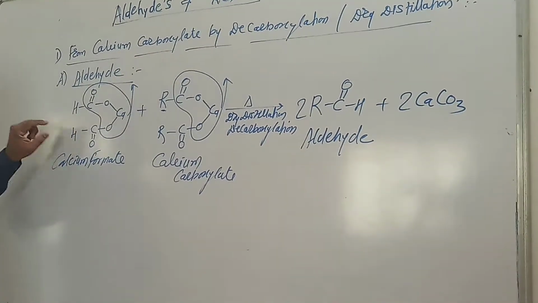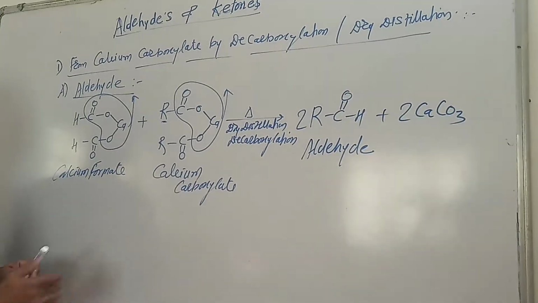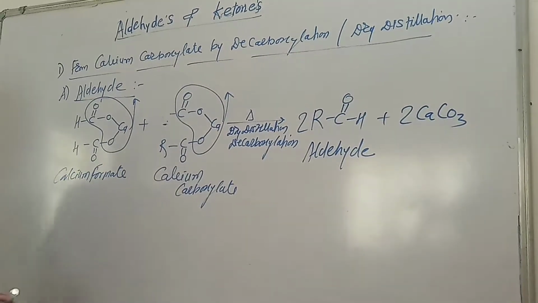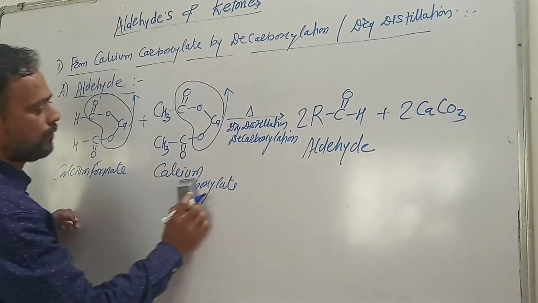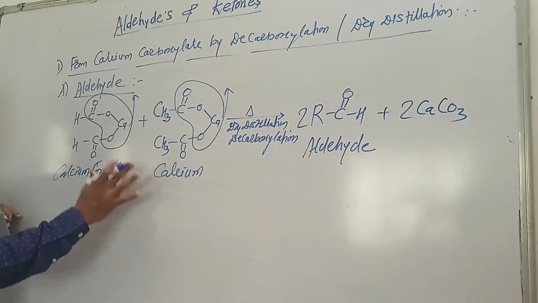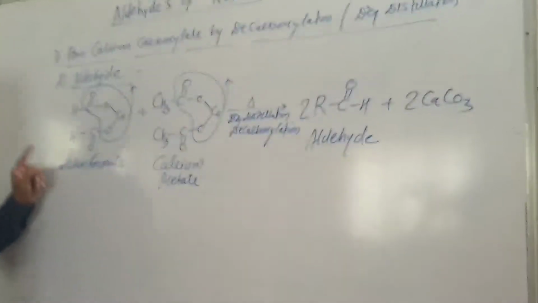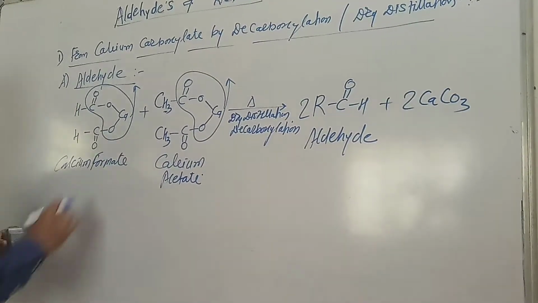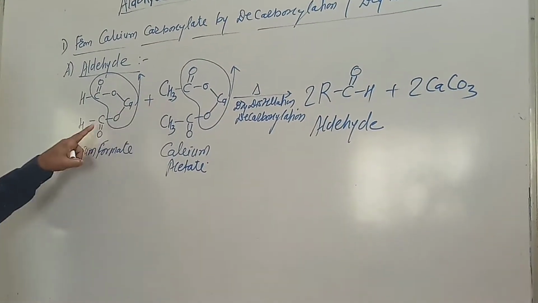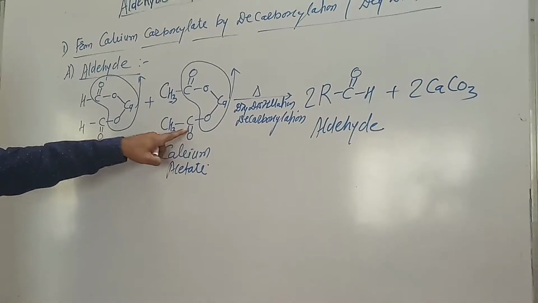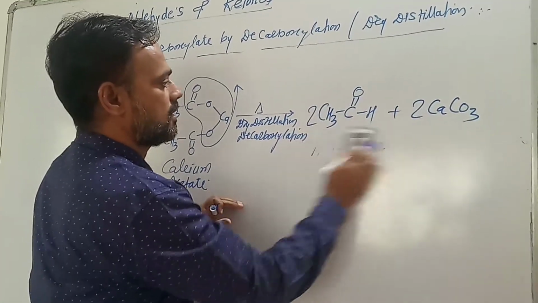Whenever we replace this alkyl group by a methyl group, that is CH3, that is, when we react calcium formate with calcium acetate and heat it at high temperature, the CaCO3 molecule is given out, and CH3 is attached to C double bond O, which is attached to hydrogen, and we get acetaldehyde, CH3CHO.